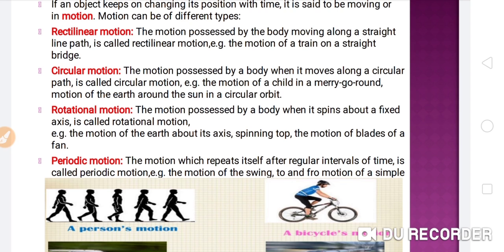Now come to the next topic, that is rotational motion. The motion possessed by a body when it spins about a fixed axis is called rotational motion. For example, the motion of the earth about its axis, a spinning top, the motion of the blades of a fan. This kind of motion is known as rotational motion.